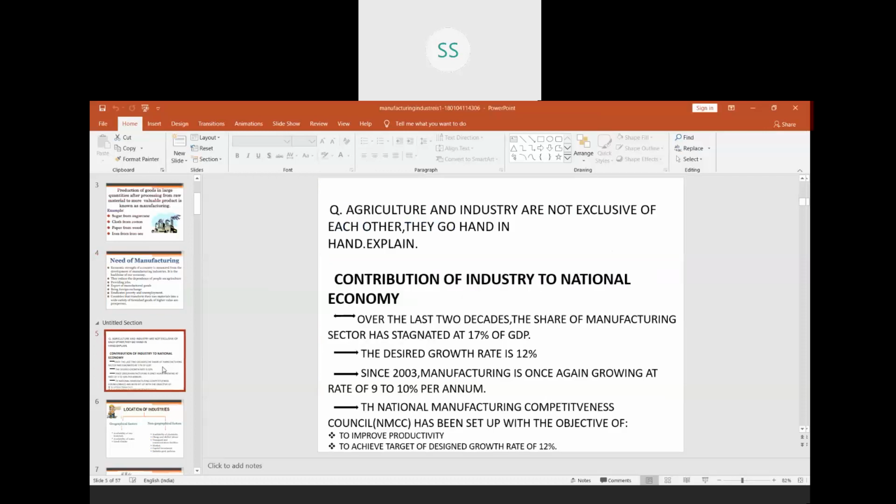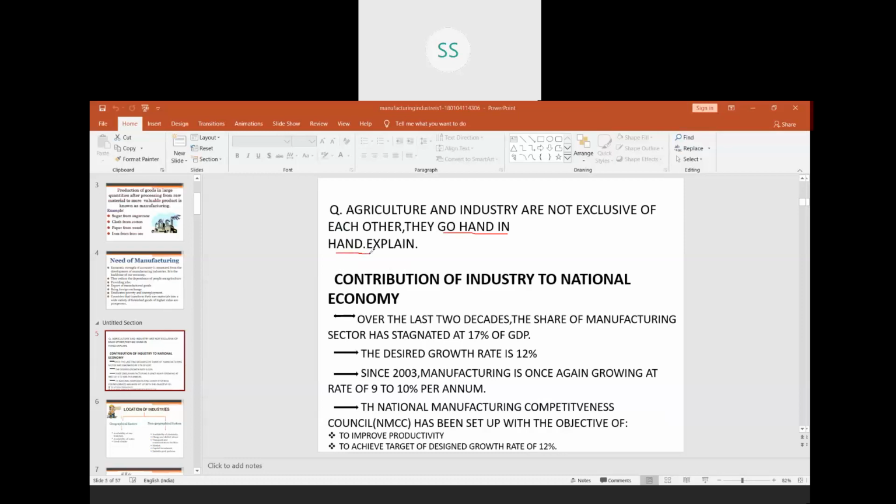We have one more question here, just after the importance of manufacturing. Again, these are the lines which are given in the exam: agriculture and industry are not exclusive of each other. In other words, agriculture and industry go hand in hand.